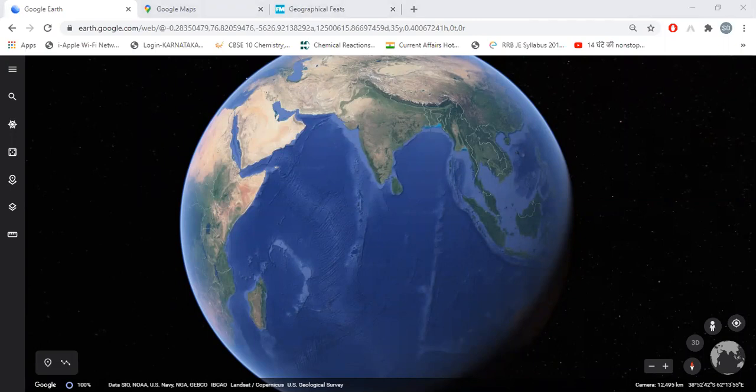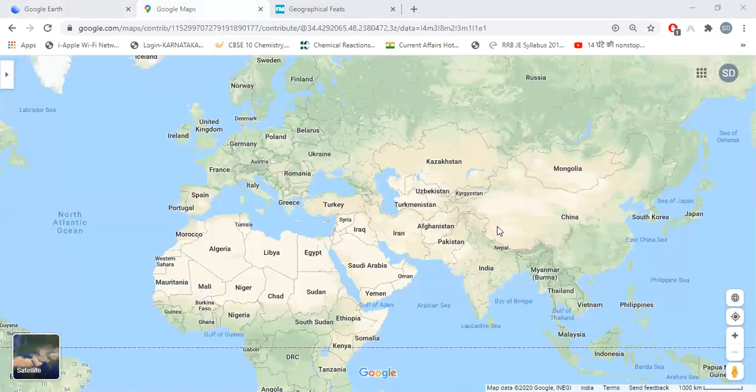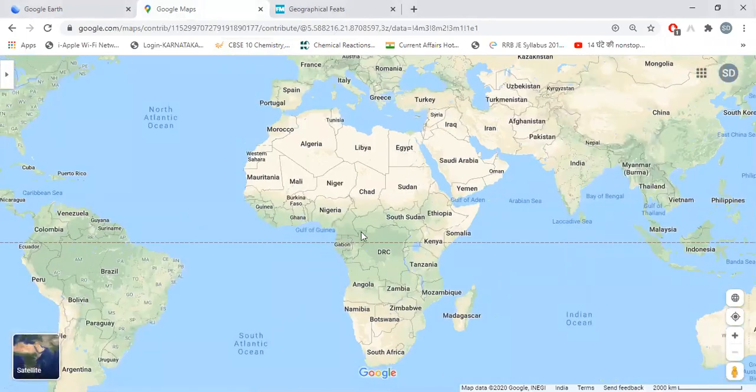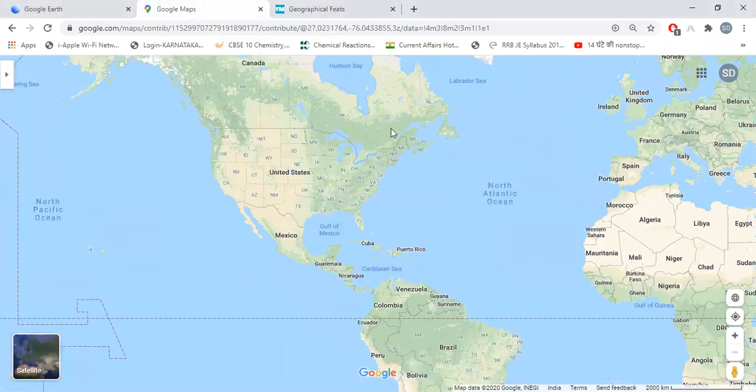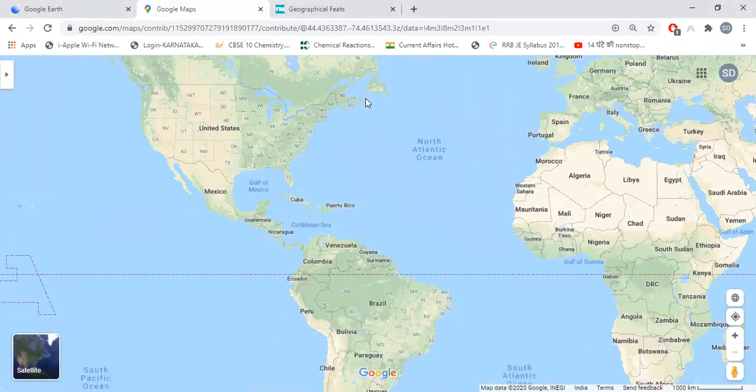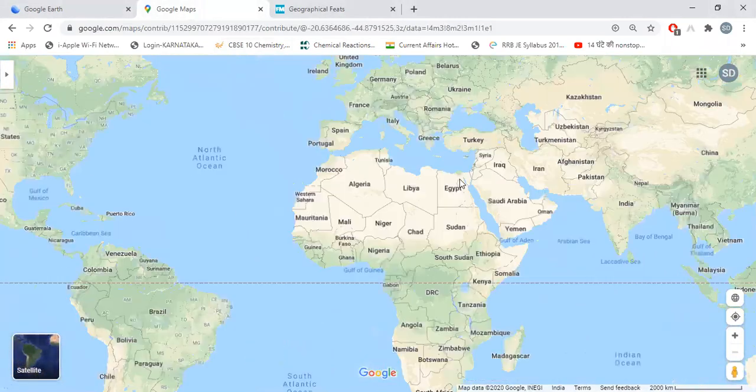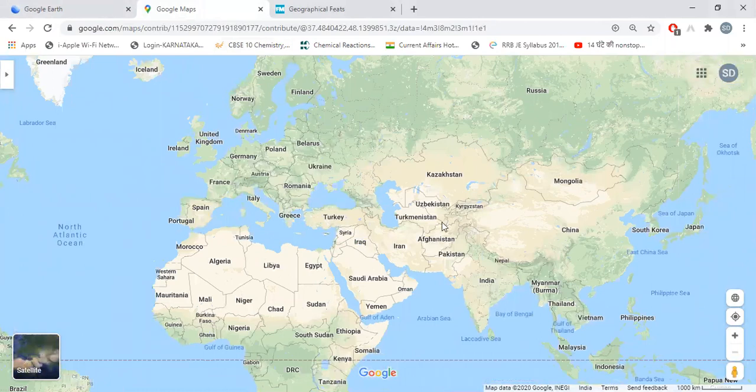If I take you to Google Maps, yes, here you can see in a detailed manner. This is Africa, this is Asia, this is North America, this is South America. Okay, so let us study some different things. If I zoom in, what are the things I observe in this map?